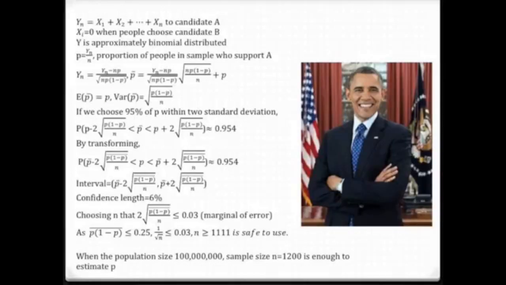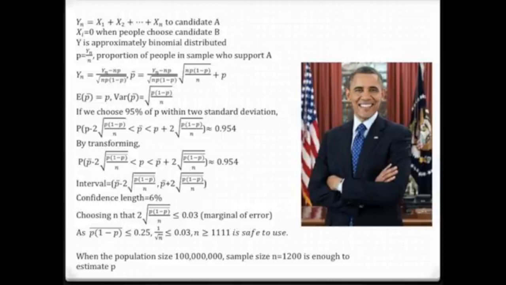Y is the sum of the random samples xi, where xi equals 1 when a person votes for candidate A, and xi equals 0 when these people choose candidate B. Y is approximately binomially distributed, and P bar is equal to Y divided by n. It is the sample proportion of people who voted for A. Because Y is approximately binomially distributed, its mean is equal to np and its variance is equal to np(1-p). So W is equal to Y minus np, divided by the square root of np(1-p). And P bar is equal to Y divided by n. Then the expected value of P bar equals P. The variance is equal to p(1-p) divided by n.